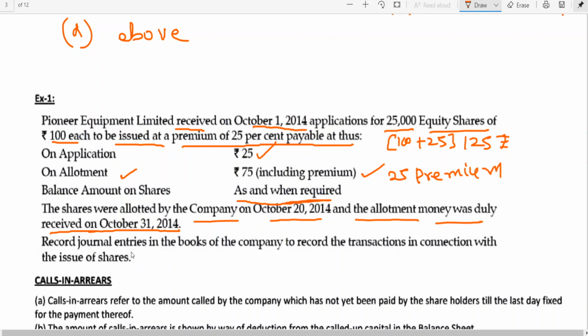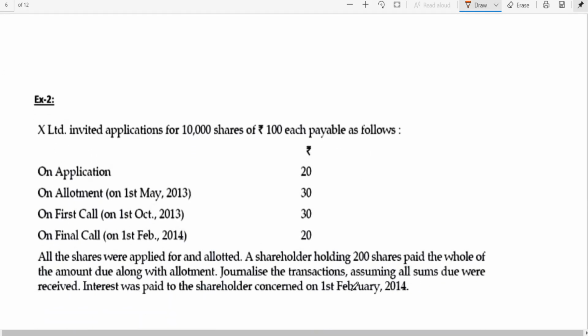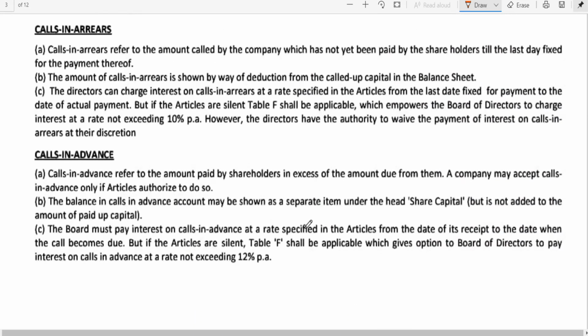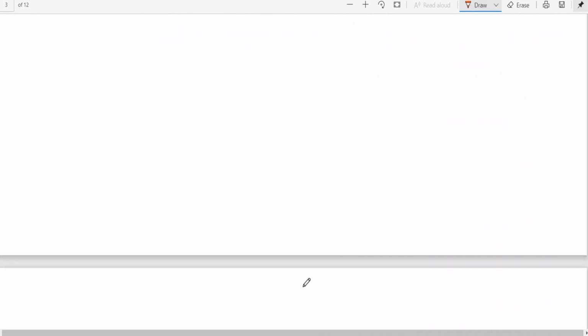Record journal entries in the books of the company to record the transaction in connection with the issue of shares. These things we can discuss later on: calls in arrears, calls in advance. I think this has been taken from our material. So for the time being, let me go for the solution.